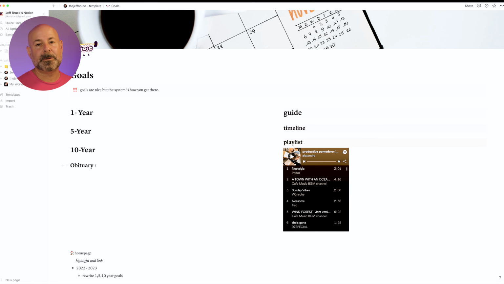But you can use this however you want. Everybody has things they want to accomplish. But I do highly recommend, if you're going to have a goals page, not to just make it a task list, because that kind of defeats the whole purpose and you probably will feel extremely disappointed.